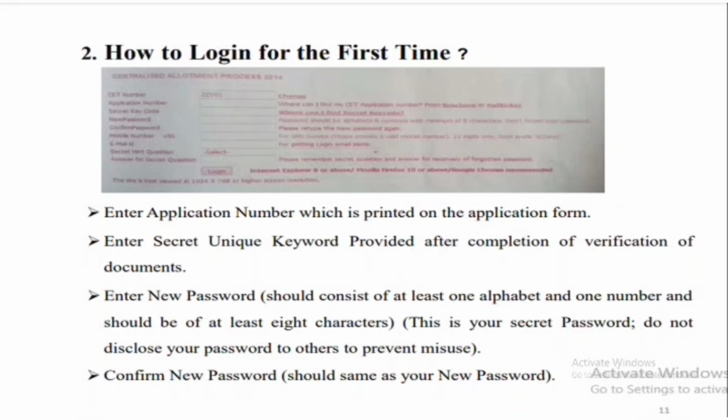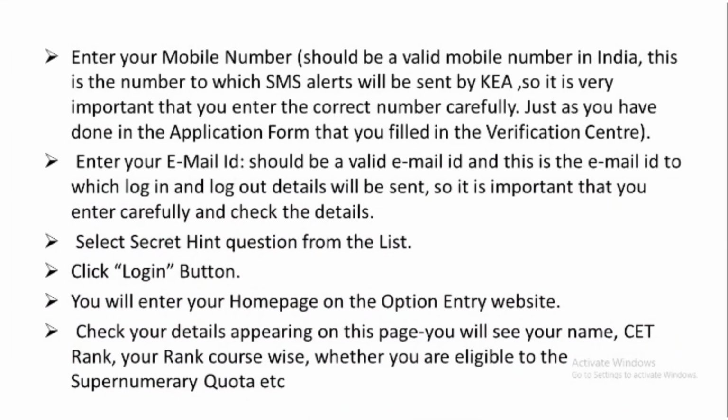For online students, they will get a verification slip. Enter a new password, which should consist of at least one alphabet and one number, and should be at least 8 characters. Confirm the new password: first enter the password and then confirm it. And enter your mobile number, which should be a valid mobile number, because you will get notifications on it, sent by KEA. It is very important that you enter the correct number carefully, just as you did in the application form that you filled in the verification center.